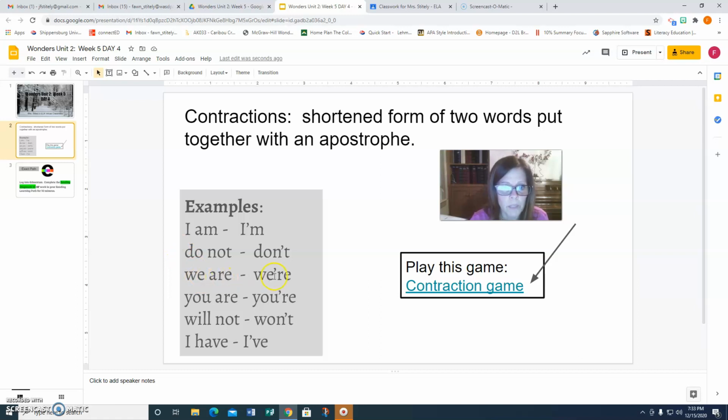We are is pronounced we're, as in we're going to the store. I could say we are going to the store, or I could shorten it with this contraction, we're. Now, notice in this one, W-E apostrophe R-E.